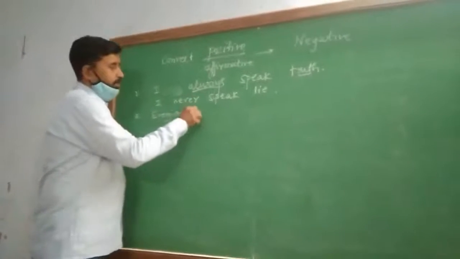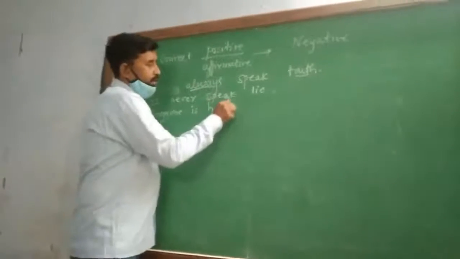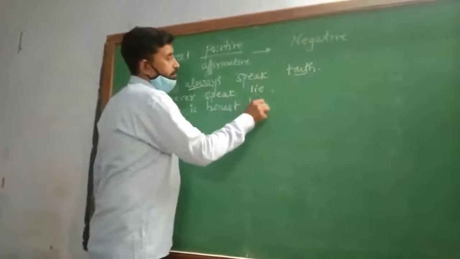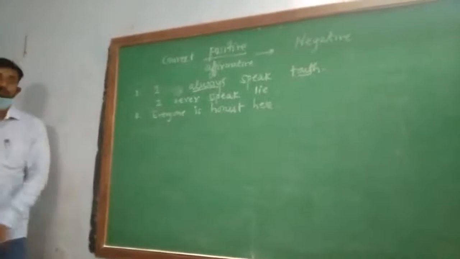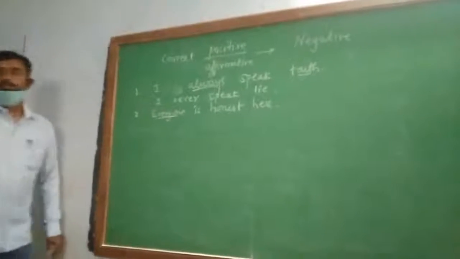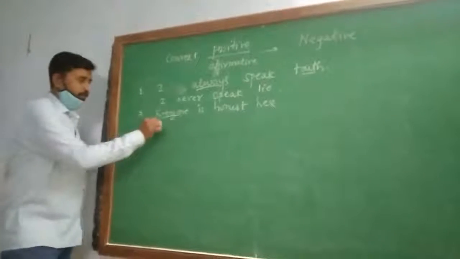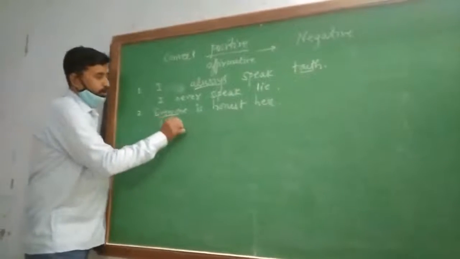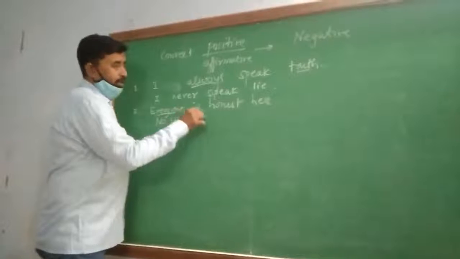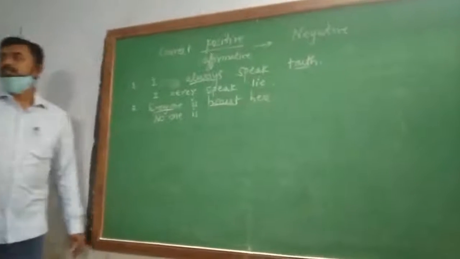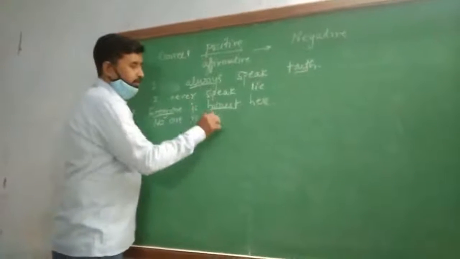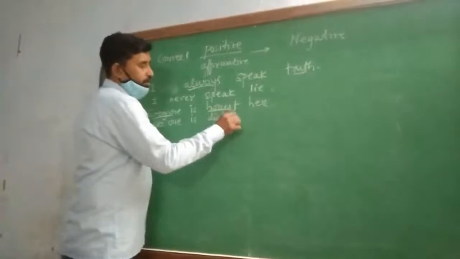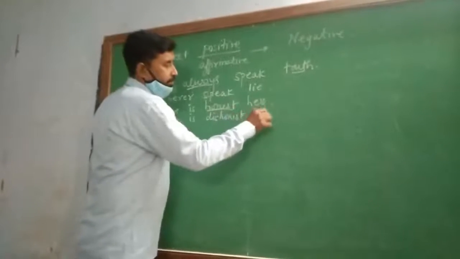Second: everyone is honest here. Again, our rule number 1, any negative word. In place of everyone, no one. The answer will be no one is. Opposite of honest, dishonest. No one is dishonest here.